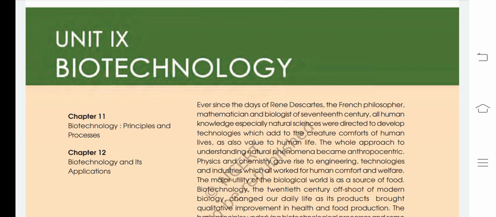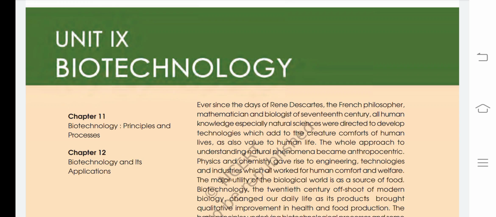This is Unit 9, Biotechnology. It consists of two chapters, Chapter 11, which is Biotechnology Principles and Processes, and Chapter 12, Biotechnology and its Applications. As we all know, every single unit of biology mentions a scientist. So in this unit, we are mentioning Herbert Boyer.